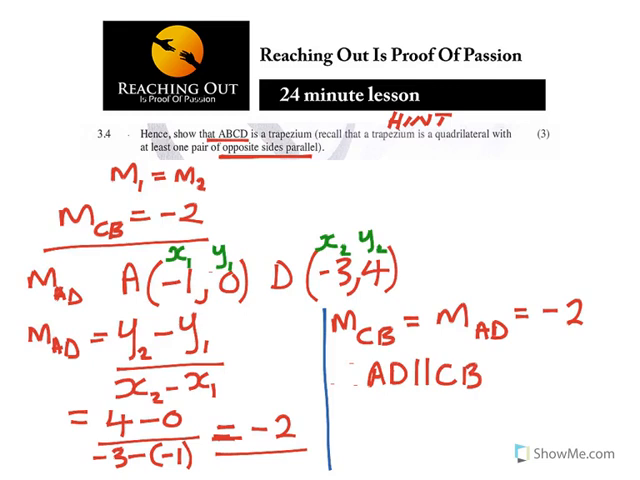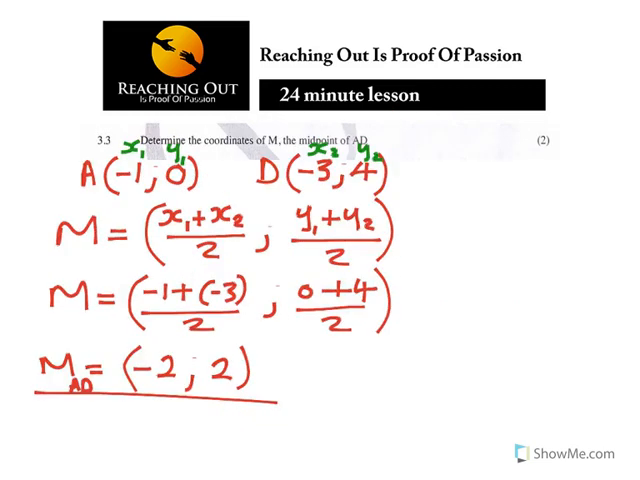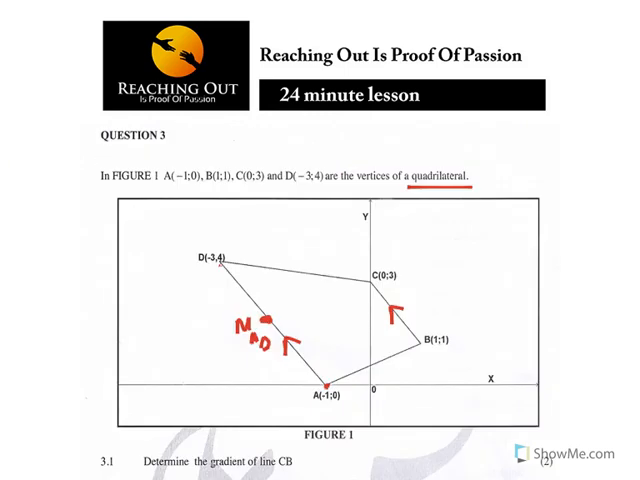Now, what did they say? Recall that a trapezium is a quadrilateral with at least one pair of opposite sides parallel. So if you go to that diagram that we had, you can see that there is our AD and our CB, and they are opposite lines.